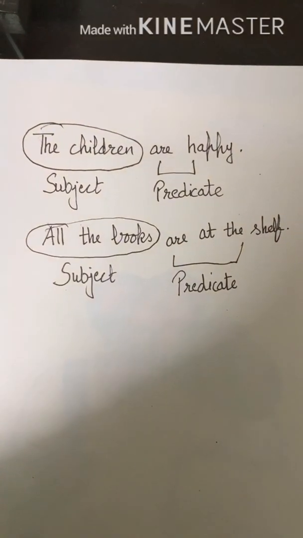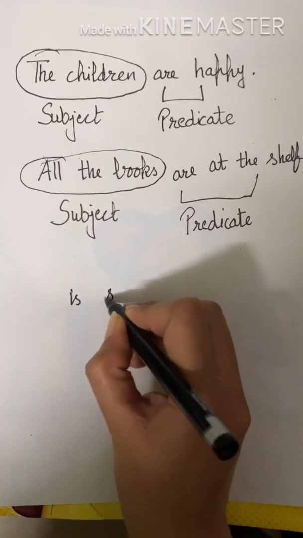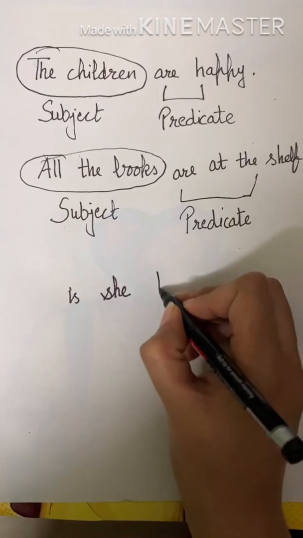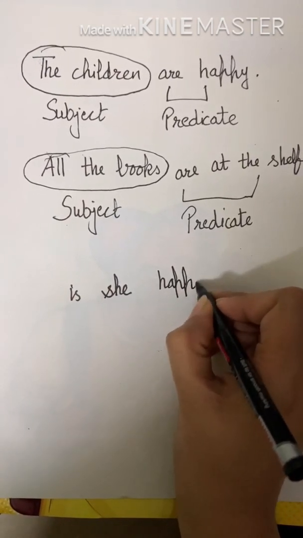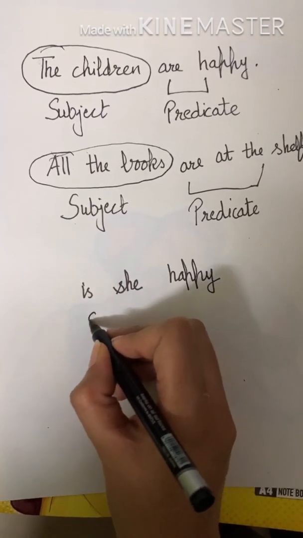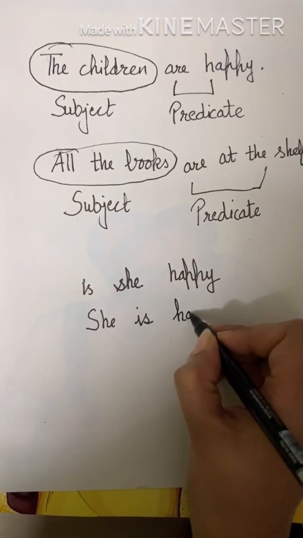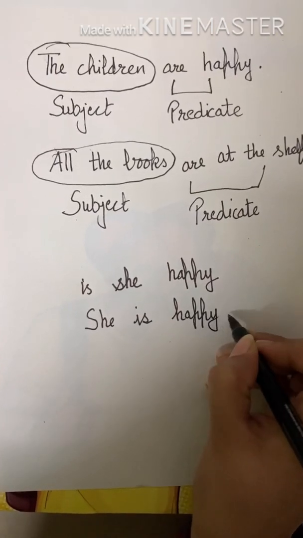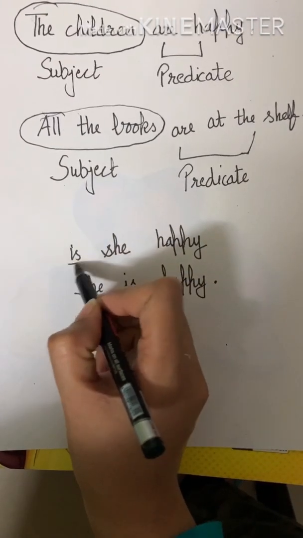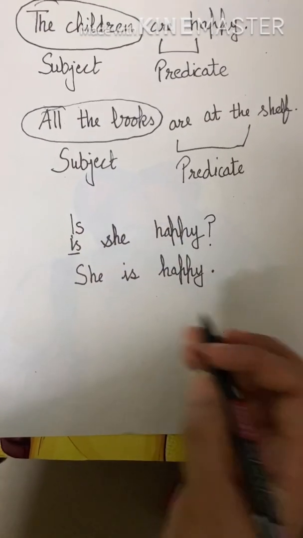Let's recall that also. If I write, is she happy? If I write like this and I'm asking you to arrange, so we write she is happy. And then I'm going to put a full stop. If I'm going to start with is, then I need to make it capital, and here I will put a question mark.